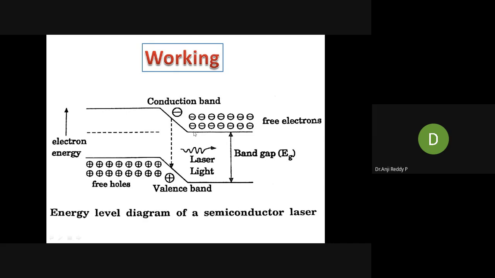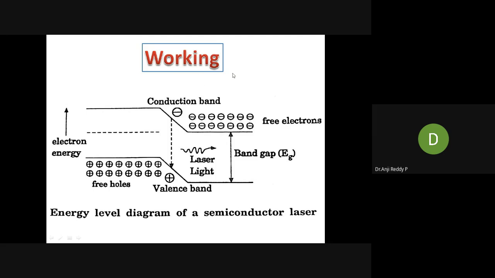In LED, after recombination, the light will come out directly. But here, that won't come directly. That stimulates more number of electrons and holes to recombine. That is the only difference between these two. Okay, this upper one is the conduction band, that is having more number of free electrons, and the lower one is valence band, that is having more number of free holes. Okay, and here the Fermi level they have not represented.